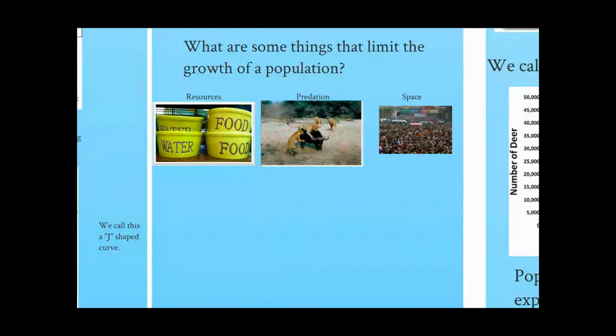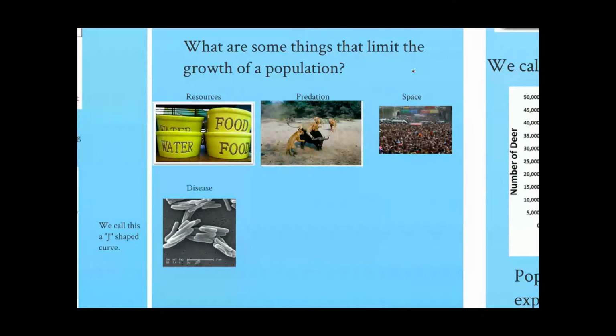We see this actually happening with humans in China. You can see this picture. It's insane. There's only so much physical space for that population to exist.